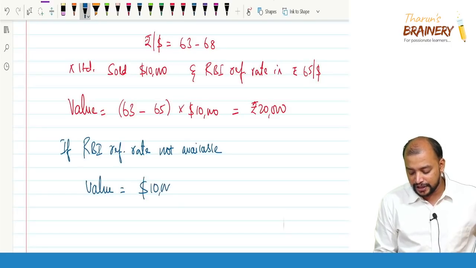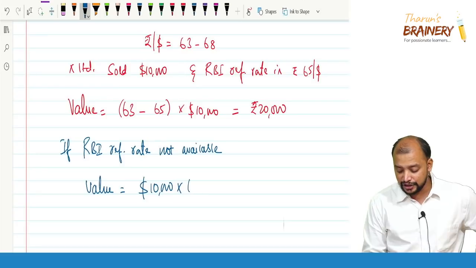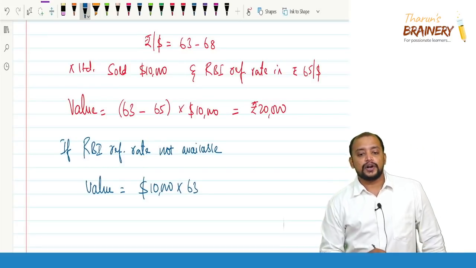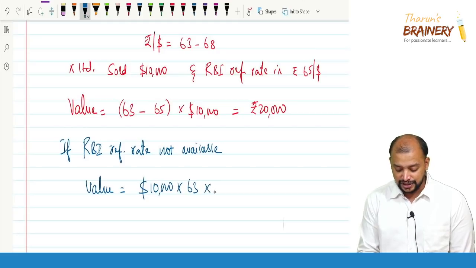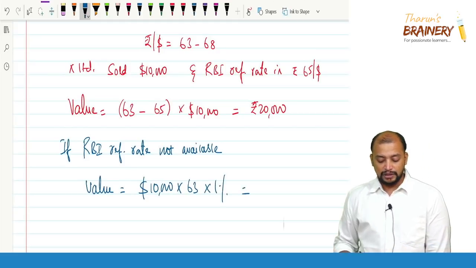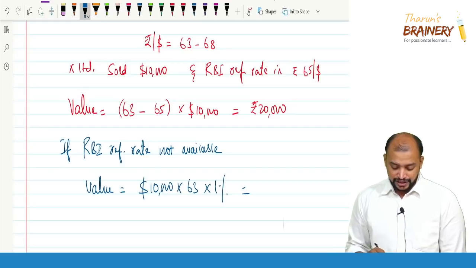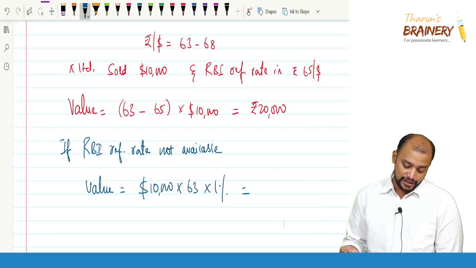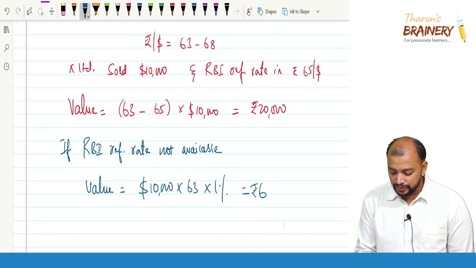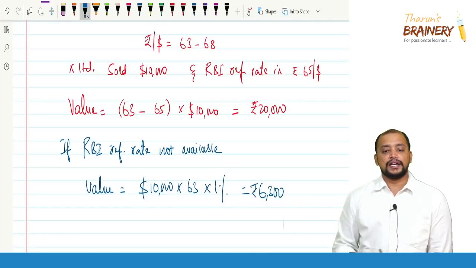So $10,000, at what rate have we exchanged? 63 rupees. So 10,000 into 63 into 1%. 10,000 into 63 is 6,30,000. 6,30,000 into 1%, 6,300 will be taken as the value.